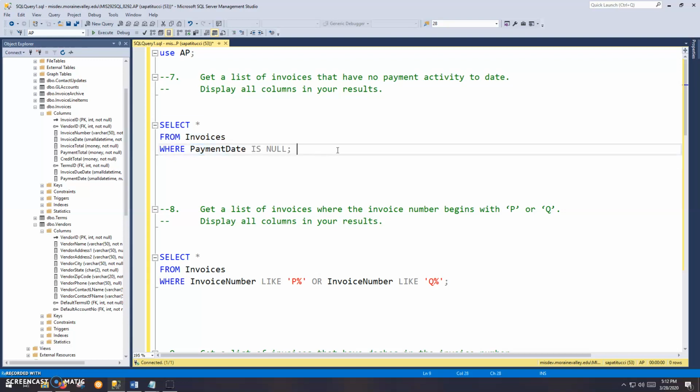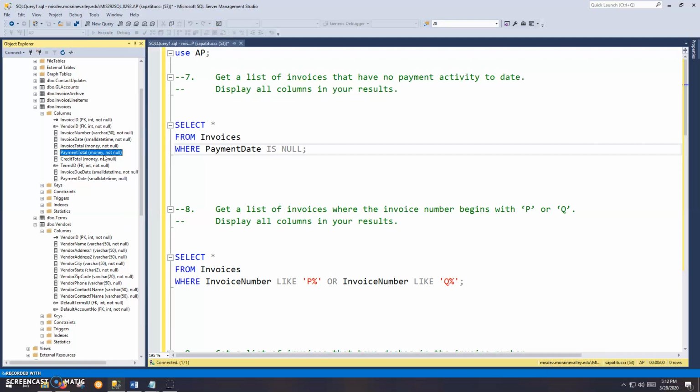Now, we've talked about assessing null values. We use is null, not equals null. It's just one of those quirks that you have to remember, okay? So you might be tempted to use the payment total in a problem like this, but the payment total is a money value, and if there is no payment, that total would be 0. It would not be null.